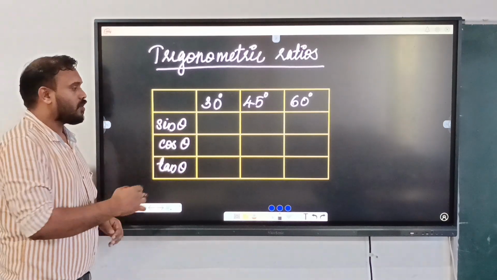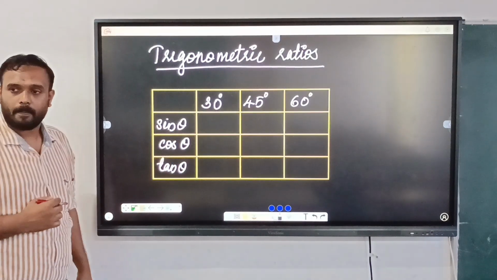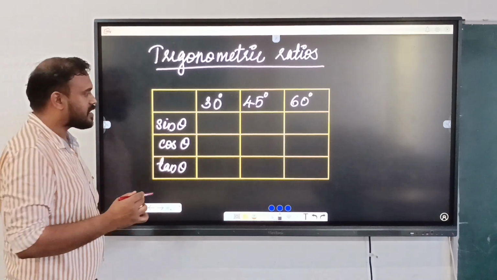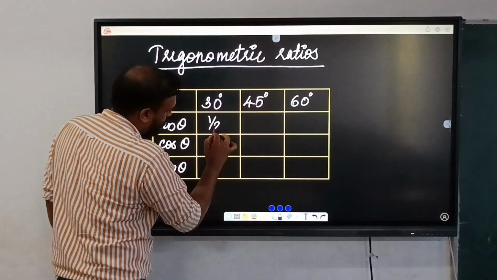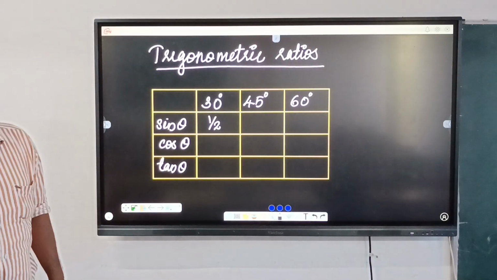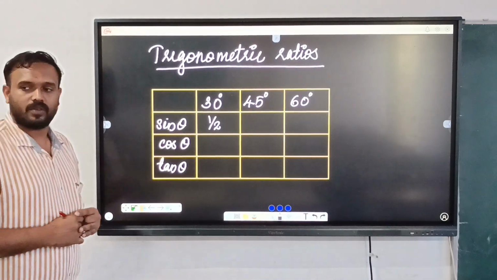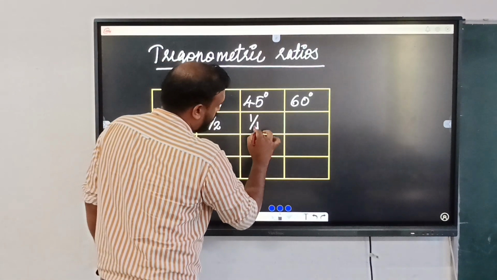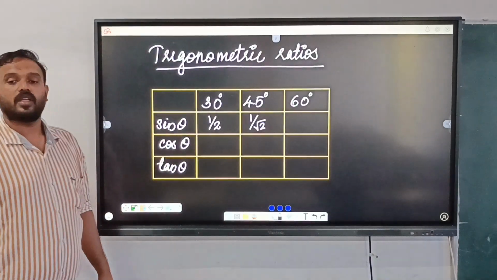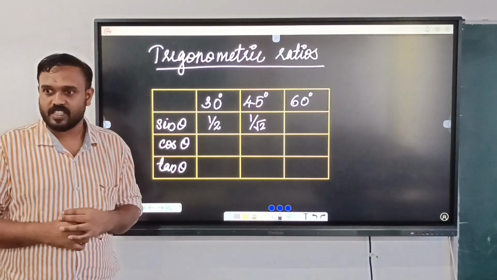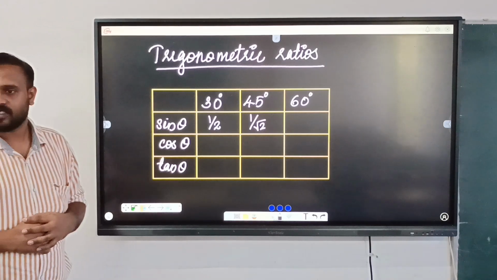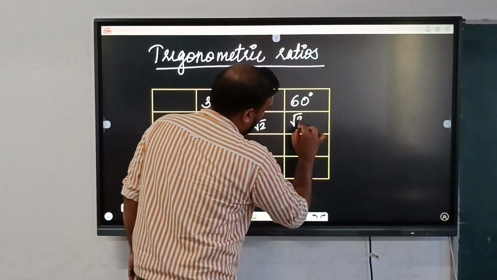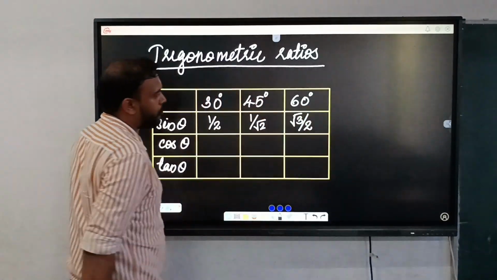Okay, please tell me, what is the value of sine 30? Sine 30 is 1 by 2. Then what is sine 45? Yes, 1 by root 2. Then finally, what is sine 60? What is the value of sine 60? That is root 3 by 2, the square root of 3 by 2.